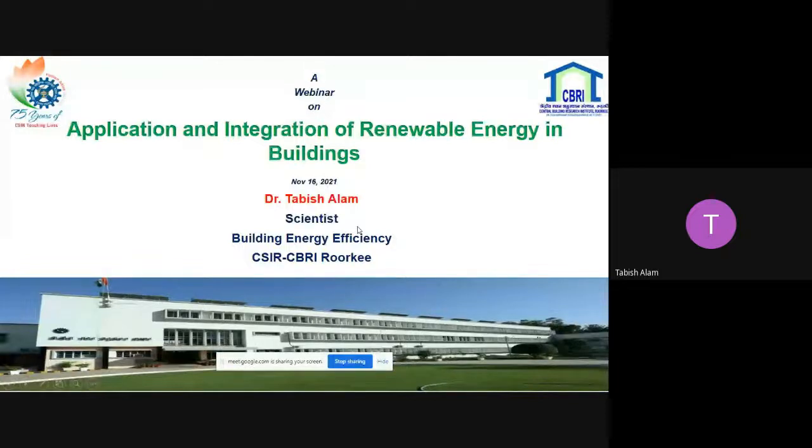The topic is the application of renewable energy: how to generate renewable energy and how we can integrate it into the building. This is the need of the future, because we all know that electrical energy is mainly generated at thermal power houses, which are the main culprit in the degradation of the environment.